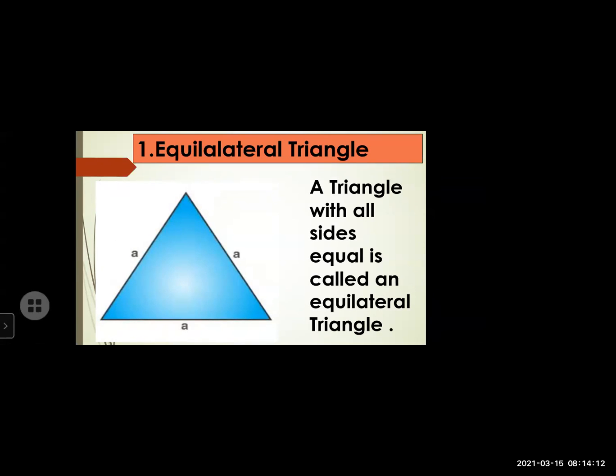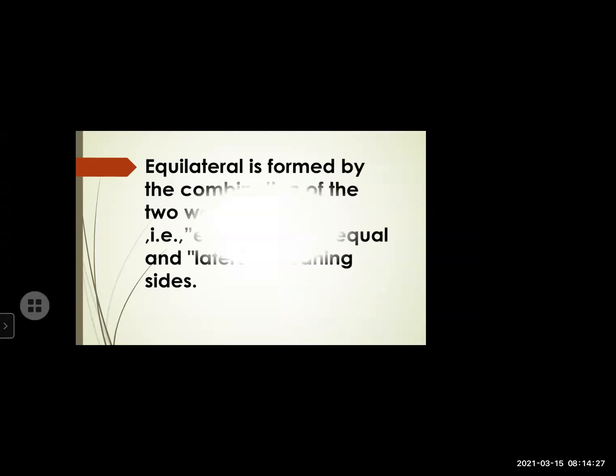All the three sides are named A, meaning all the measurements of A are the same. That means this is an equilateral triangle. Equilateral is a combination of two words. Equi means equal, and lateral means sides. The triangle which has equal sides is called equilateral.